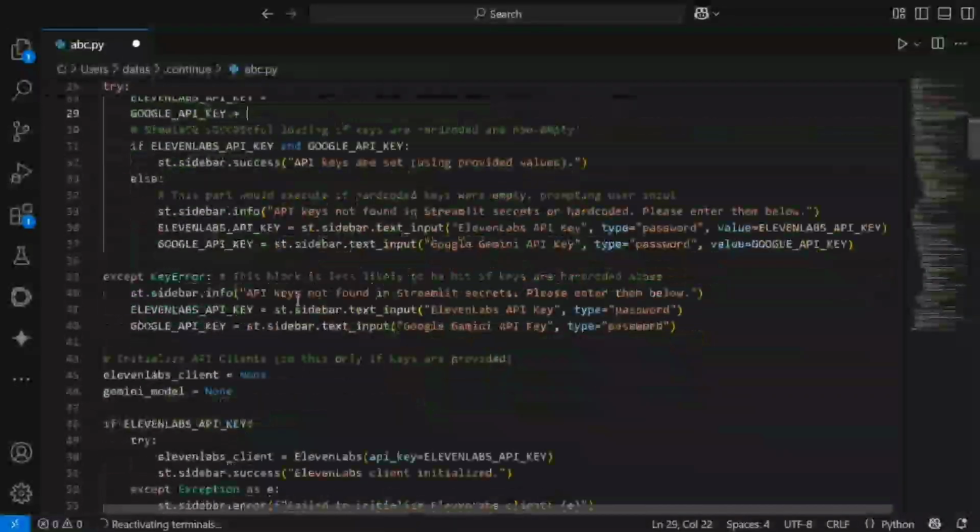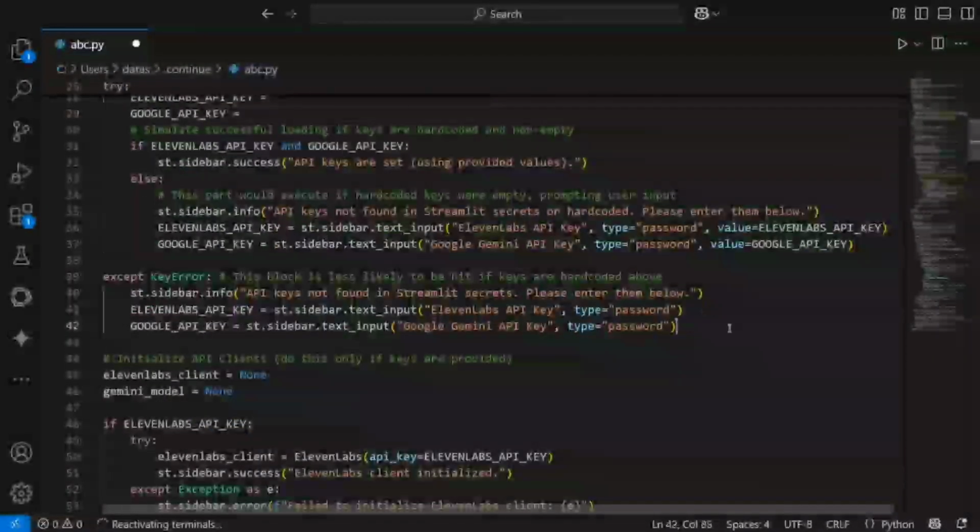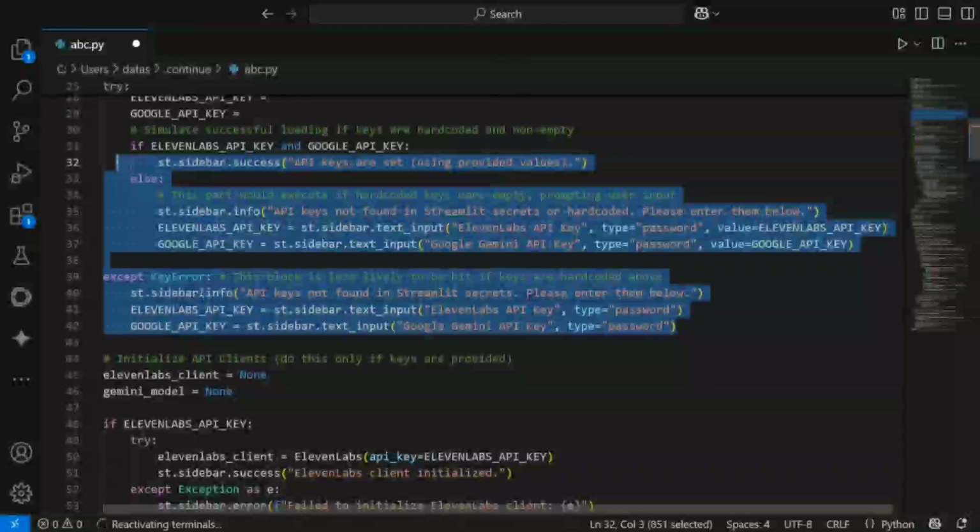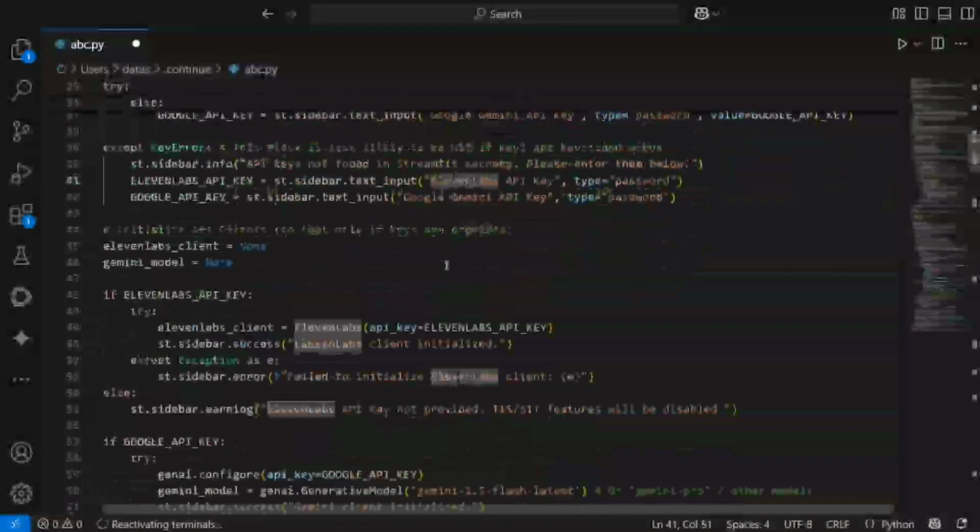Now let me show you the entire code flow. These are certain decorations that I've added, like setting up the API key and stuff.